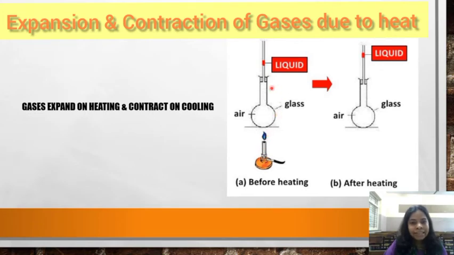So when we heat this round bottomed flask, then the air in it is getting heated up, and we will observe that this particular level of liquid, the colored liquid, is going to go up. It will go slightly up. So this shows that even gases expand on heating and contract on cooling. Cooling means when they come back to their normal temperature. So now we know that the expansion and contraction takes place in solids, liquids and gases, all three.